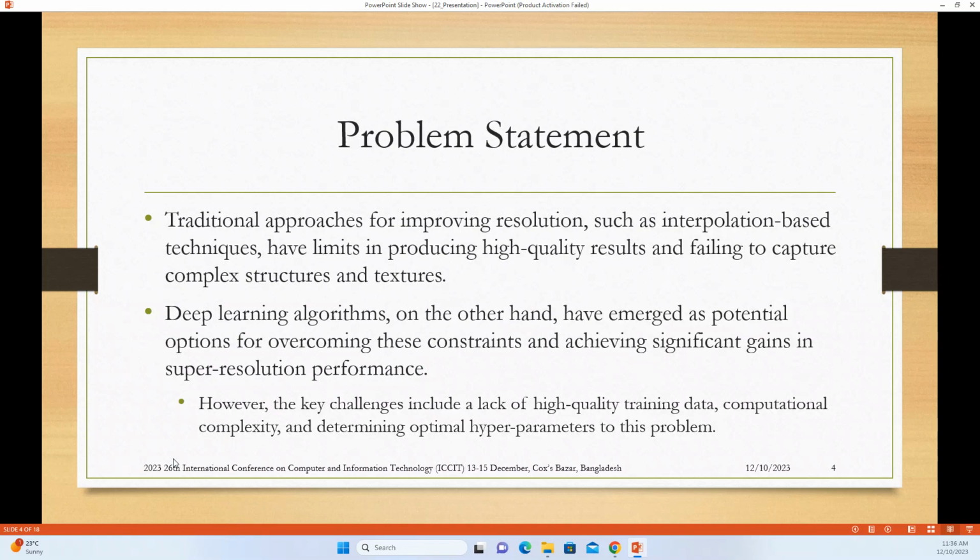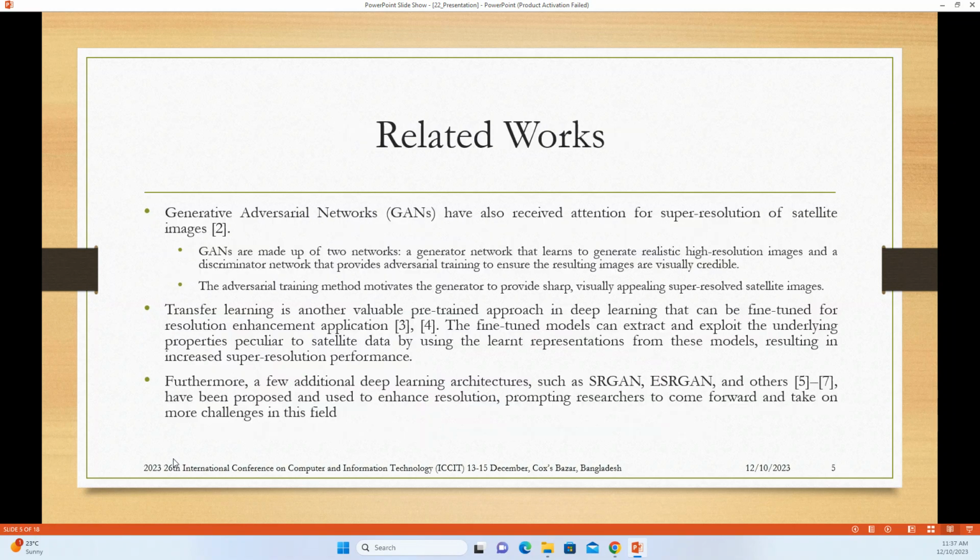Iterative algorithms such as interpolation methods have limits in producing high quality results and fail to capture complex structure and texture. Deep learning algorithms, on the other hand, have emerged as a potential option for overcoming this constraint and achieving significant gains in super resolution performance. However, the key challenges include lack of high quality training data, computational complexity, and determining optimal hyperparameters.